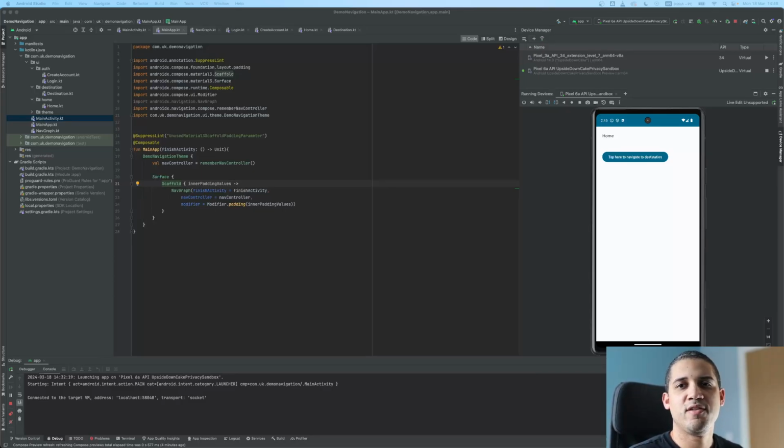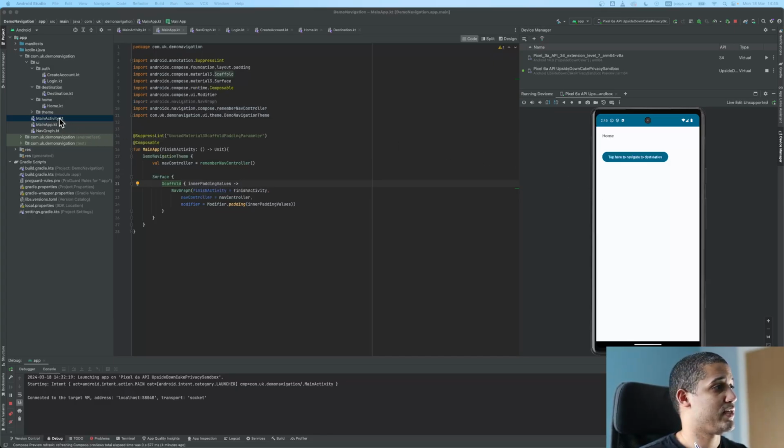Hello everyone, in this video I want to explain navigation in Android using Jetpack Compose. That means we will have one activity and one navigation graph. I want the video to be as short as possible, and I want to explain as many details as I can to give you all the cases that you need to build your applications.